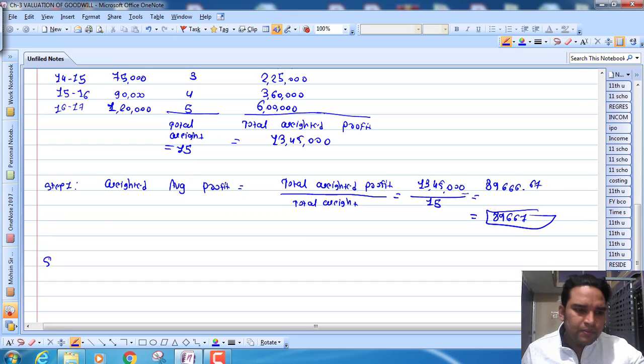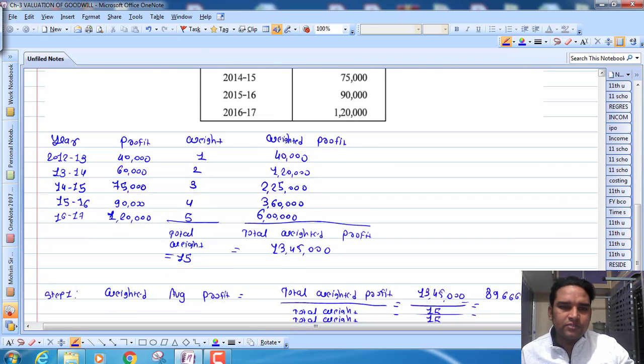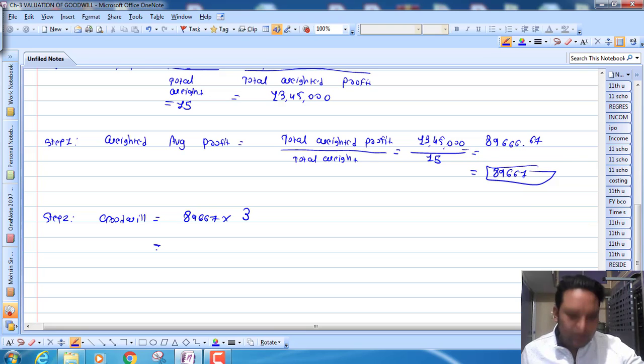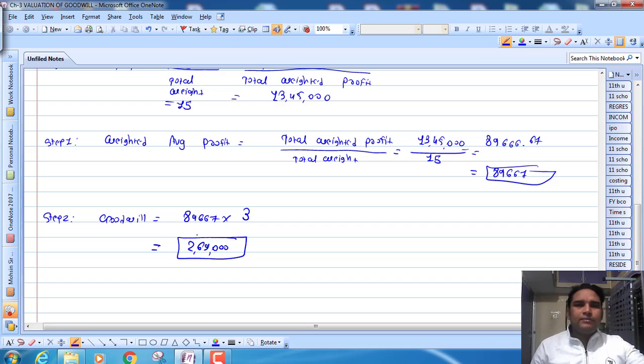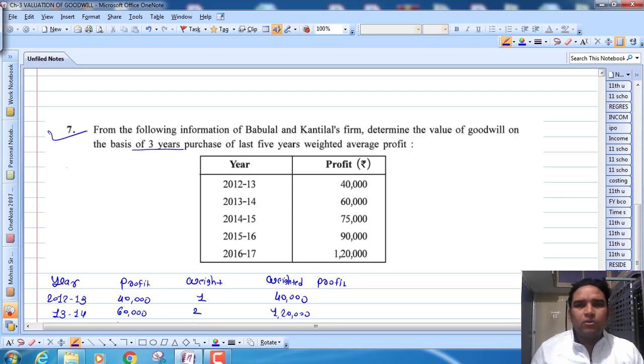Now the second step is goodwill. So weighted average profit 89,667 into number of years of purchase, which is already given in the question, that is 3 years. So multiply by 3, and you will get the value of goodwill. So 2,69,000 would be the value of goodwill, right? So this is the question based on the weighted average profit method. इससे बाहर कुछ नहीं आएगा, guarantee.